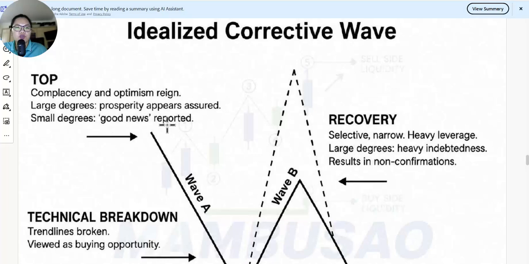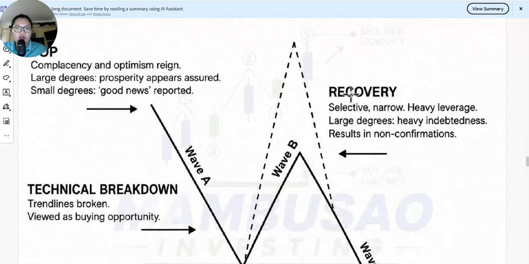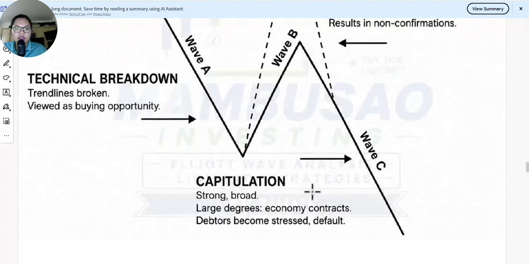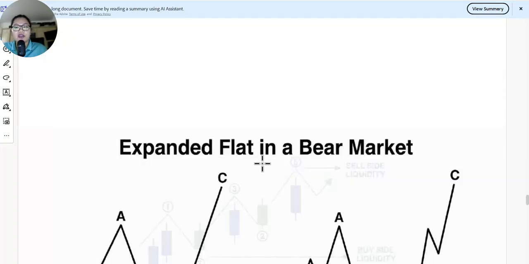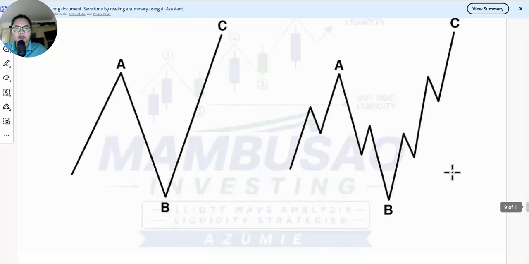Small decrease, weakness reported. And the recovery is selective, narrow, with heavy leverage, large debt and indebtedness, resulting in non-confirmation. Capitulation, strong decline, large decrease, economic contraction, debtors become stressed and default. Technical breakdown, trend lines broken, viewed as a buying opportunity. Expanded flat and bear market.